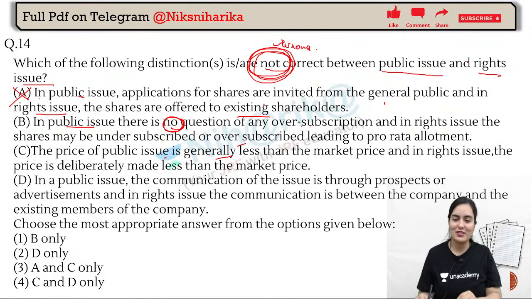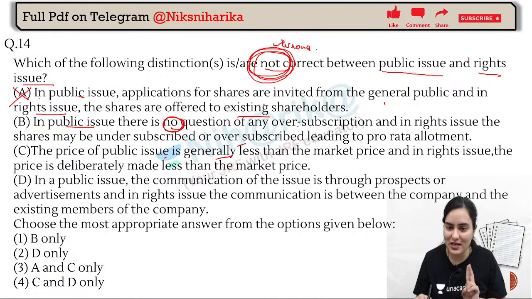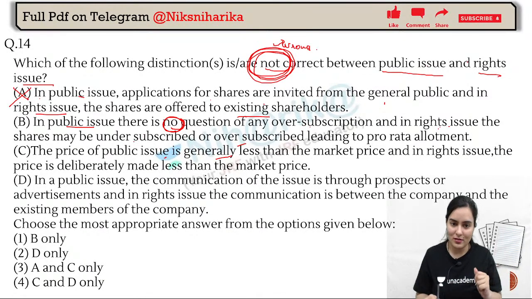So many public issues are oversubscribed as well as undersubscribed. And in the rights issue, the shares may be undersubscribed or oversubscribed. So this can be the answer, because this is a wrong statement. You all can see this is a wrong statement. So option B is coming here. That's why this is your answer. You can read out option C and D. I am sure they are correct.